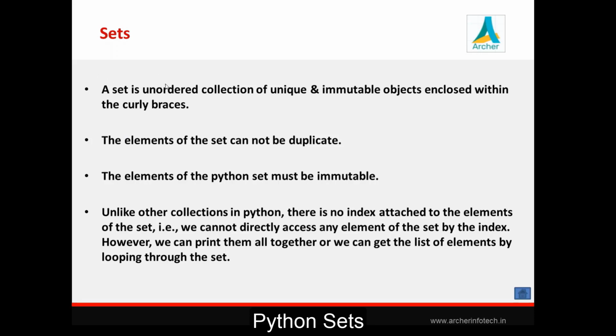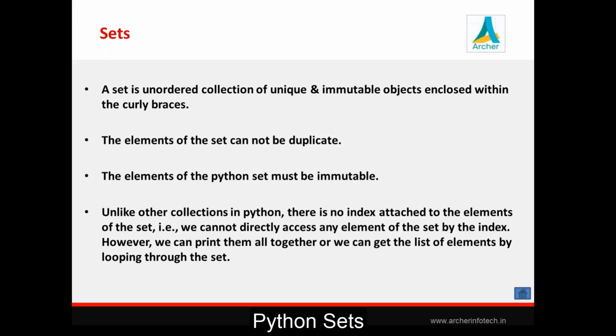In case of set, you just understand these three words properly. It is an unordered collection of unique and immutable objects. First, it is an unordered collection. What is meant by unordered collection? In case of list, we have said it is an ordered collection. In case of tuple, it is an ordered collection. But in case of set, it is an unordered collection.